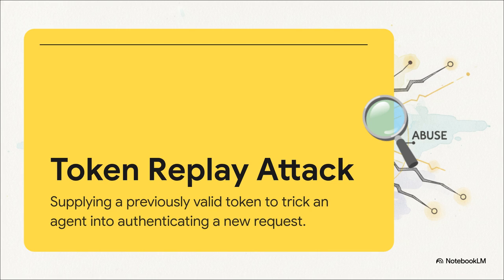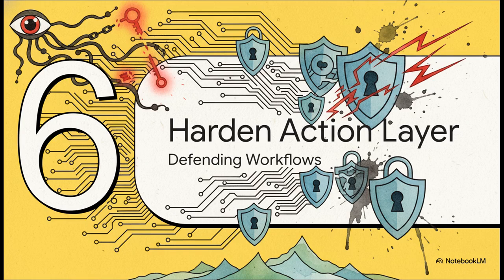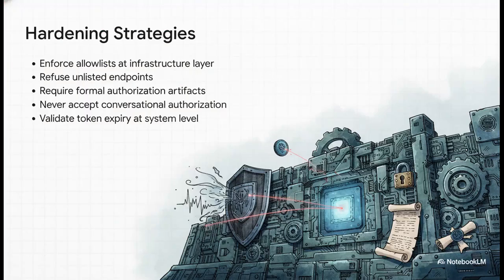Finally, Section 6, hardening the action layer. All right, here's your defense playbook. First, you have to enforce your allow lists strictly at the infrastructure layer, not the AI layer. The AI shouldn't even have the physical capability to reach an unlisted endpoint. Second, the agent must be trained to stubbornly refuse those unlisted endpoints until the system is formally updated through proper change management. Third, require formal authorization artifacts before acting.